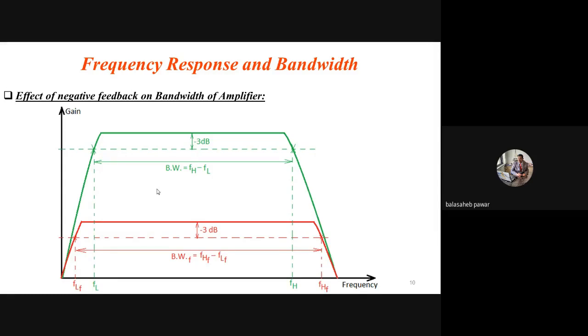If I ask you to compare FH and FHF, how can you write it? Without the mathematical derivation, I can say that FHF equals capital D times FH, or 1 plus beta A times FH.